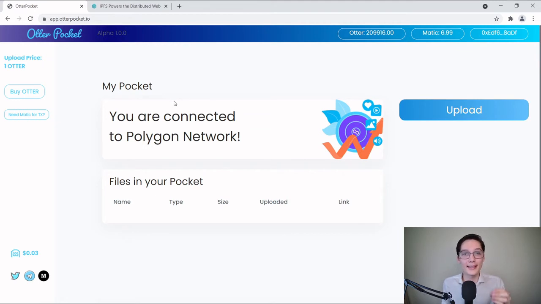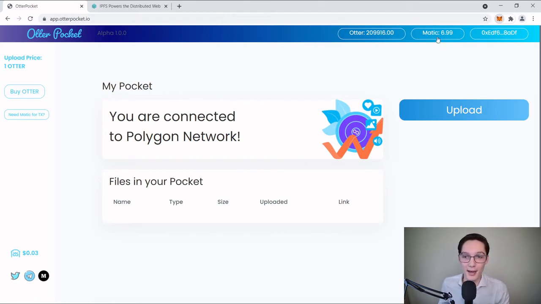So OtterPocket is a decentralized application. So that means to interact with it, we need some way to connect to this Web3. Because currently most browsers don't have that built-in capability. So the most common way right now, the most popular way right now is called MetaMask. MetaMask is a Web3 wallet. So to use OtterPocket, we have to install MetaMask. So we see here I have MetaMask installed. And then after we have MetaMask installed, it's a Google Chrome extension. So you can go to the Google Chrome store and download MetaMask.